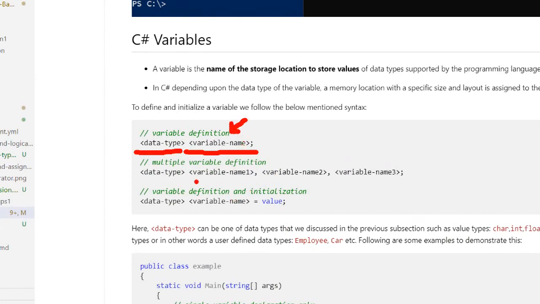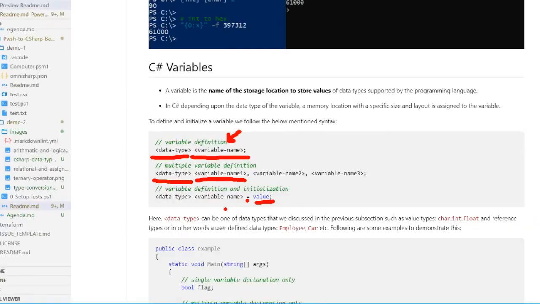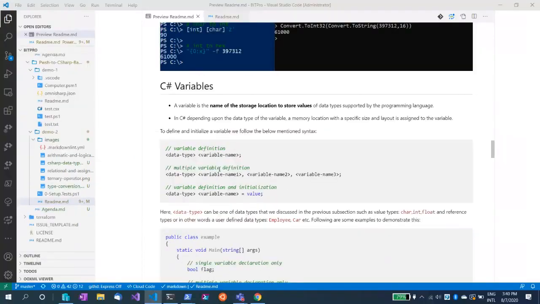You can also create multiple variables of the same data type, like I've defined variable 1, 2, and 3, and I have defined a data type here in C#. Like any programming language, you also have to initialize your variables. Simply provide an assignment operator, which is the equals sign, and give a value, and your variable will be initialized. I'll quickly show you some examples here.